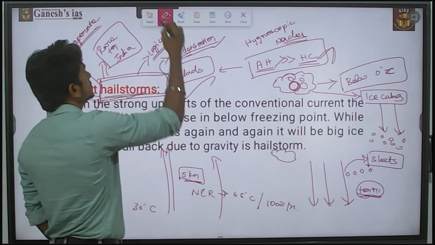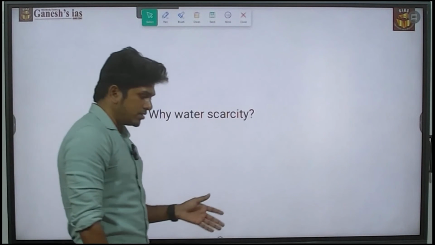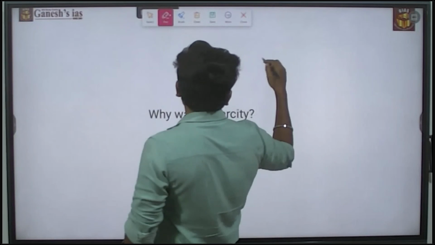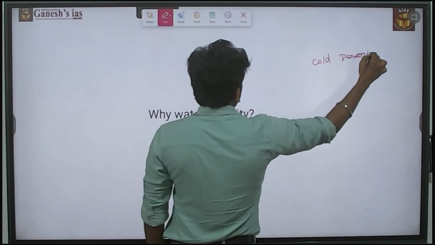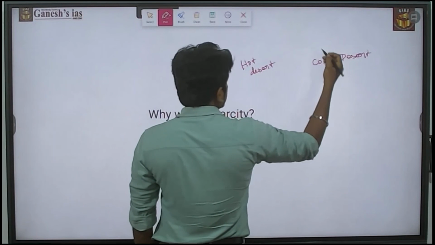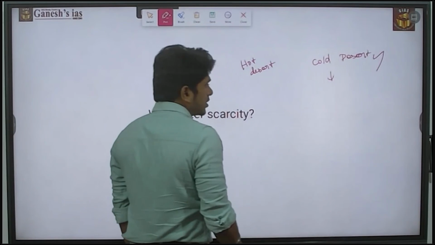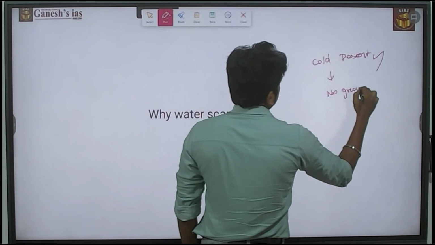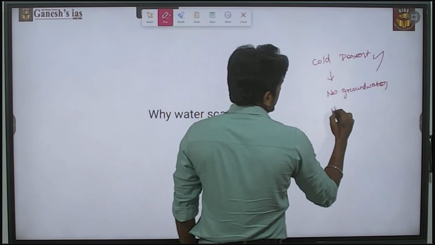Other than that, they may ask a question on water scarcity, because both Churu and Ladakh face water scarcity. The Ladakh region is a cold desert, whereas Churu is a hot desert. The water scarcity in the cold desert region is due to the lesser availability of water. At the same time, there is no groundwater availability, because of the hilly terrain.